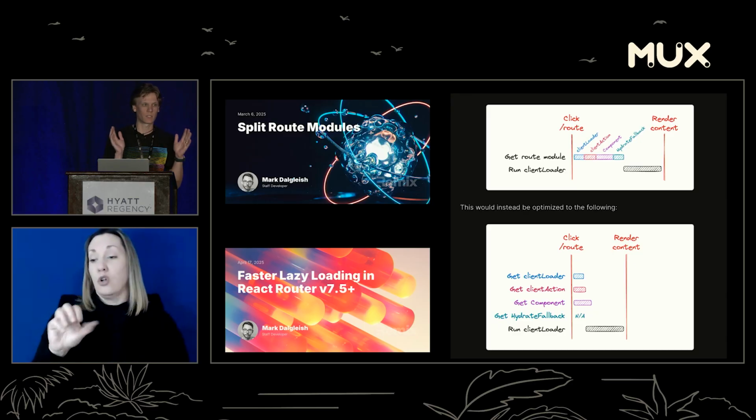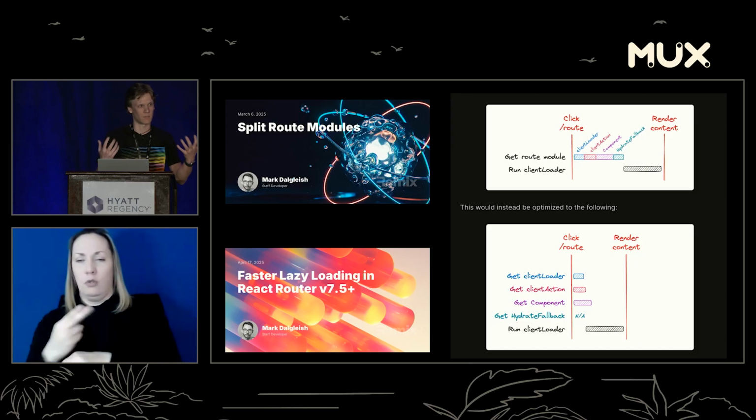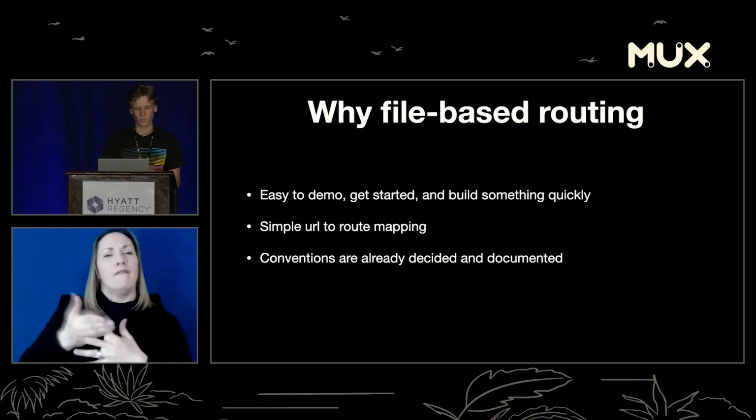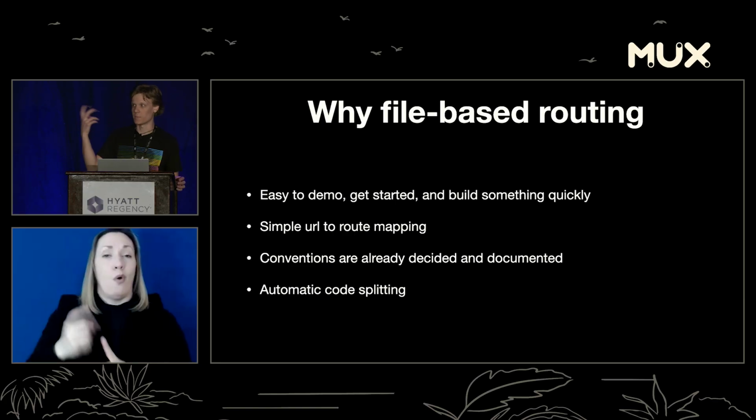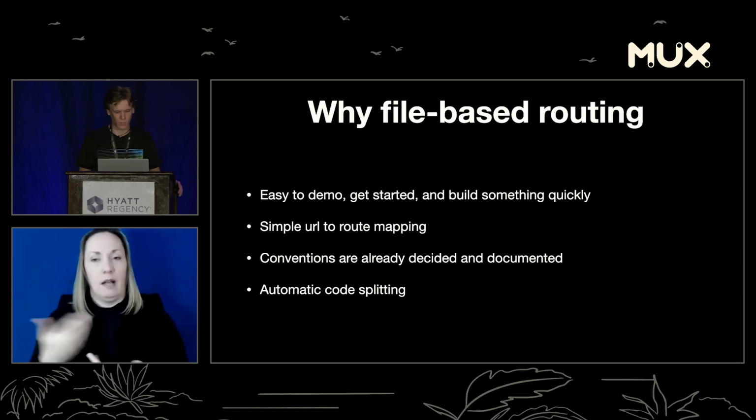So we've done a lot of work to make this super optimized for your end user, so you don't even have to think about it. And file-based routing gives us this ability very easily. So automatic code splitting, to me, is kind of the number one reason, but I put it at number four because that was the way I told the story.